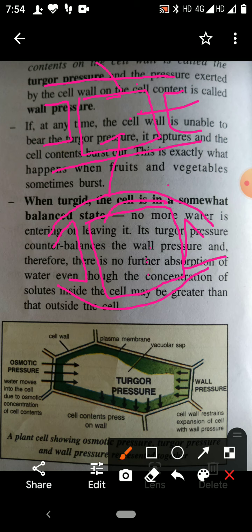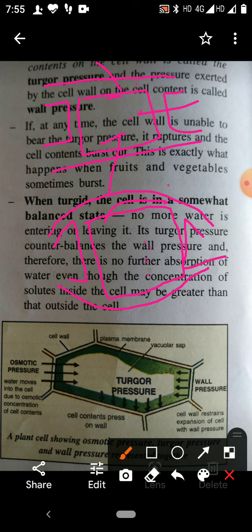Cell wall has stretched outwards. Then this cell is called turgid cell, and this condition is the turgidity. And when cell has come in the turgidity, then pressure of the cell contents on the cell wall is called turgor pressure.